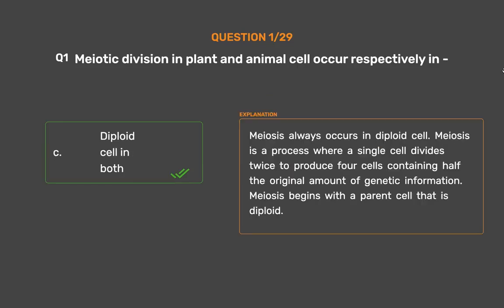Diploid cell in both. Meiosis always occurs in diploid cell. Meiosis is a process where a single cell divides twice to produce 4 cells containing half the original amount of genetic information. Meiosis begins with a parent cell that is diploid.